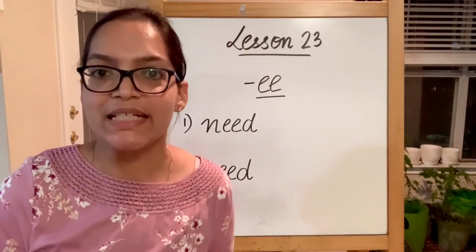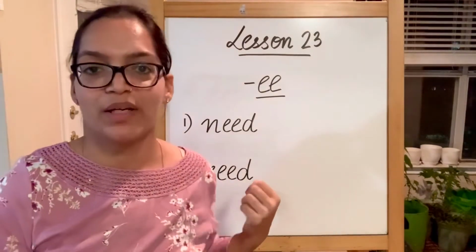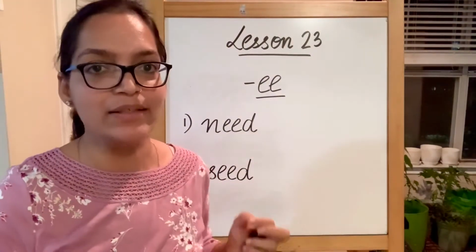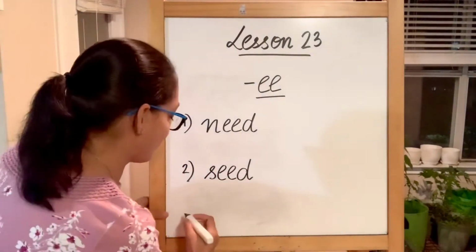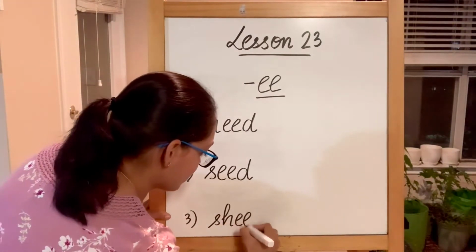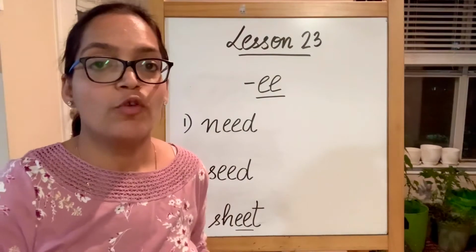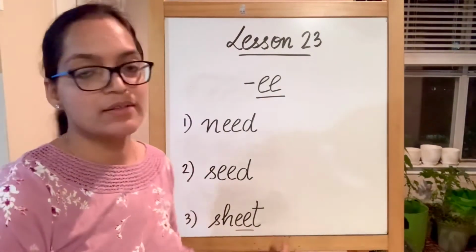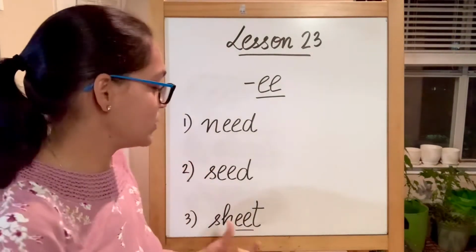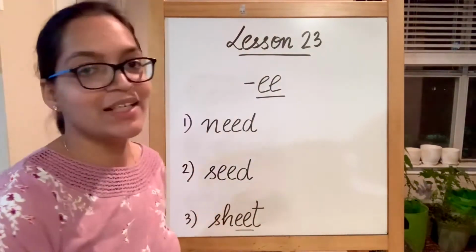Next one is seed. The seeds that you grow and make a plant. So alphabet S is making the sound of S. This is E. So S, E, D, seed. SH is making a sound of sh, e, t, sheet. I need a sheet of paper, a piece of paper. So this is sheet. Need, seed, sheet.